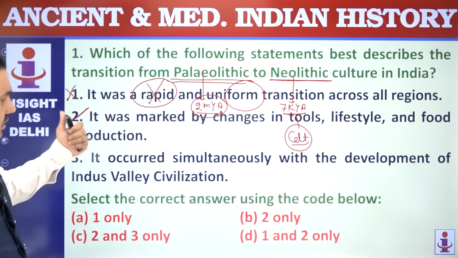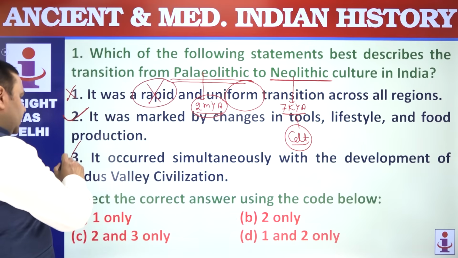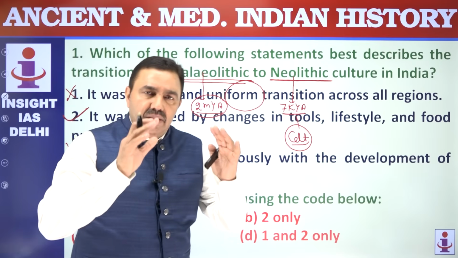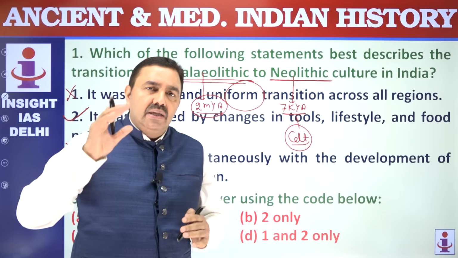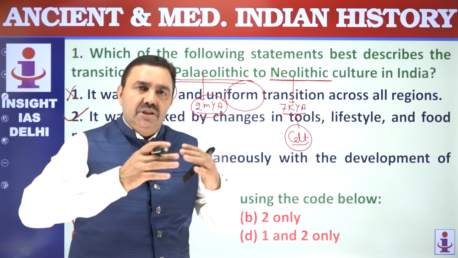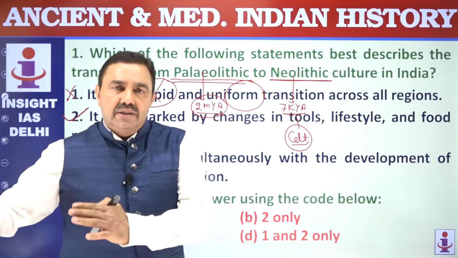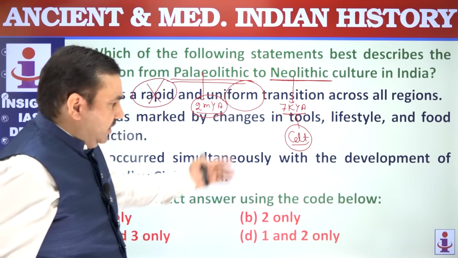Point number 3, it occurred simultaneously with the development of Indus Valley civilization. Indus Valley civilization was a Bronze Age civilization. Indus Valley civilization was a Metal Age civilization. Indus Valley civilization was an urban civilization. So Indus Valley civilization emerged after the end of Neolithic times or in Chalcolithic times. So that point is wrong.